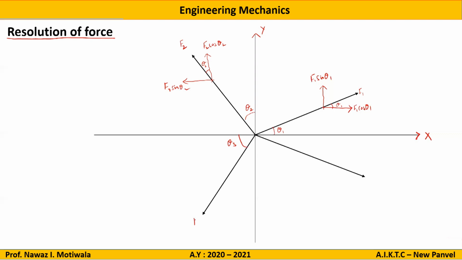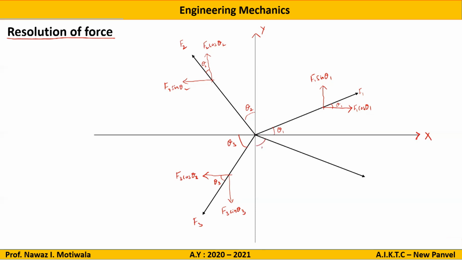Let us say this is theta 3 and this is f3. So again I will draw one line parallel to x, one line parallel to y. Direction, force is going towards downside and left, so it will be left and down. This is theta 3, so I will mark theta 3 as the corresponding angle. Now this component is adjacent to the angle, so this will become cos. So this will be f3 cos theta 3 and this will be f3 sin theta 3.